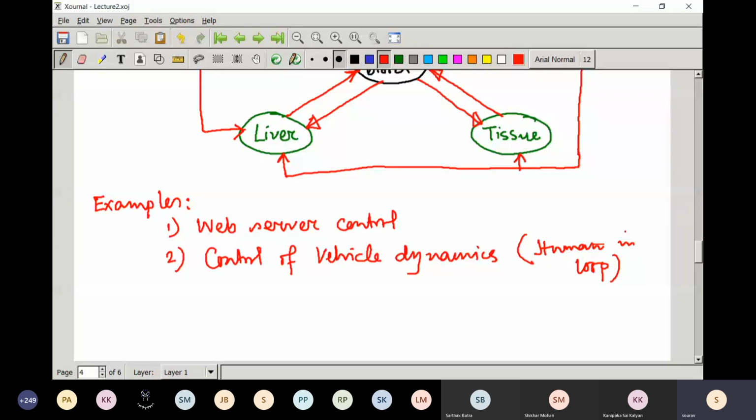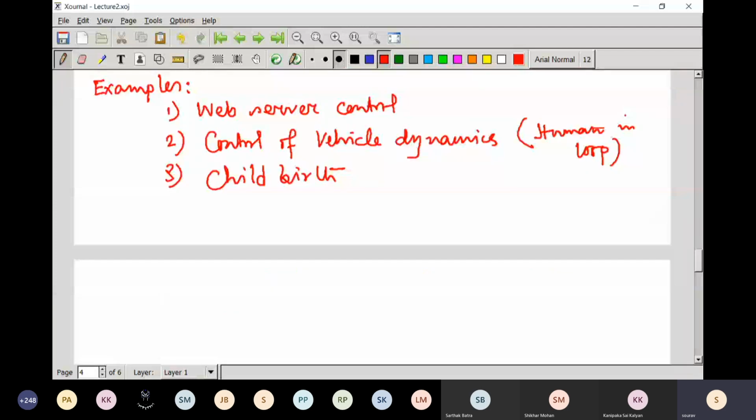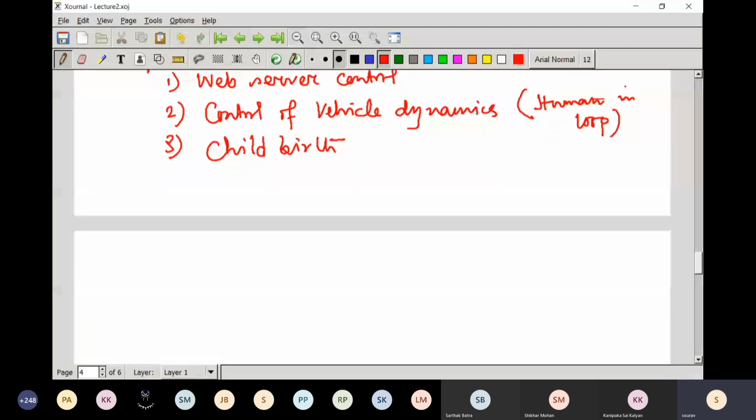Another example which is really interesting I would like to mention is childbirth. This is another example of a natural system, and it is very interesting because it is an example of a positive feedback system. I am just showing you in brief how it works.